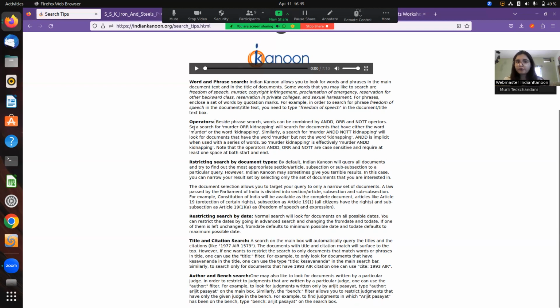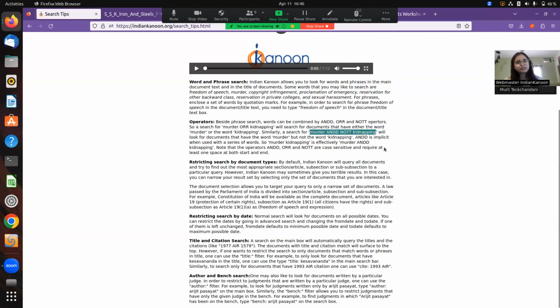So Shant has also made operators within search. For example, here he has given an example of murder written as OR kidnapping. In this case, the search results will show you either murder or kidnapping judgments, and not both. You can also put AND, which means you want results for both murder and kidnapping. And there is also a NOT operator, which shows you murder that does not include kidnapping.